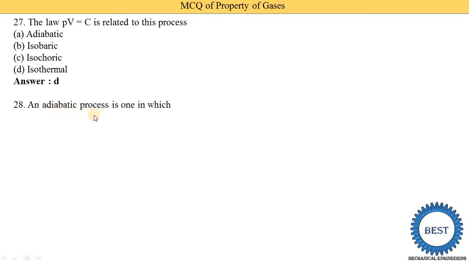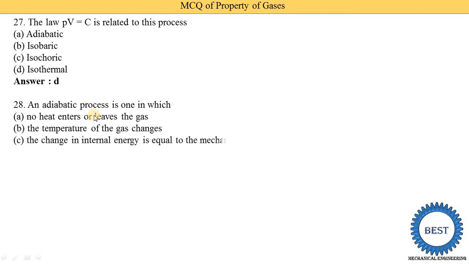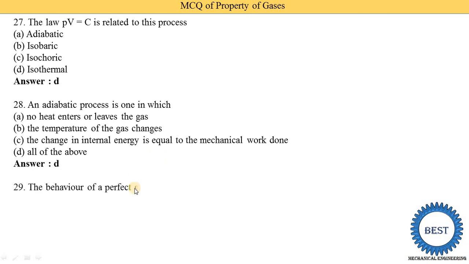An adiabatic process is one in which no heat transfer enters or leaves the gas, the temperature of the gas is changed, the change in internal energy is equal to the mechanical work done, or all of the above. So the correct answer is all of the above. During the adiabatic process no heat enters or leaves, the temperature of the gas is changed, and the change in internal energy is equal to the mechanical work done.